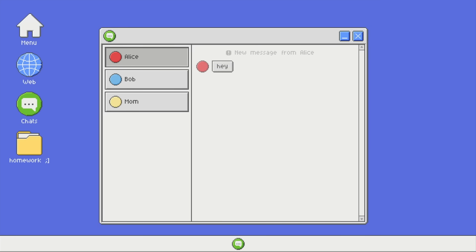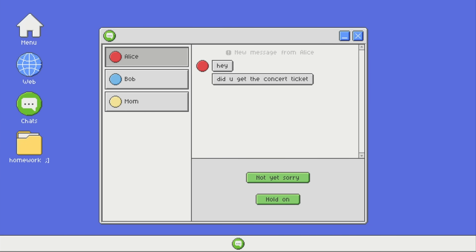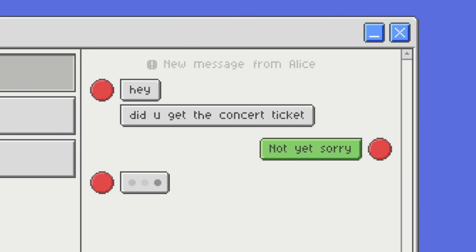The first thing I did was to add a fade in and slide up animation to the chat bubbles, and after tweaking the parameters, I'm pretty happy with this. I also added this sliding animation for the input panel, so it pops up smoothly when it's your turn to type. Then I added this ellipsis animation that plays when someone is typing.